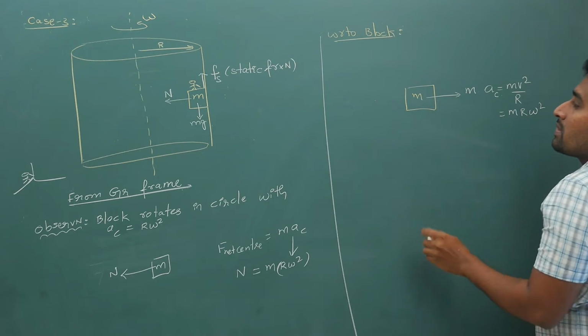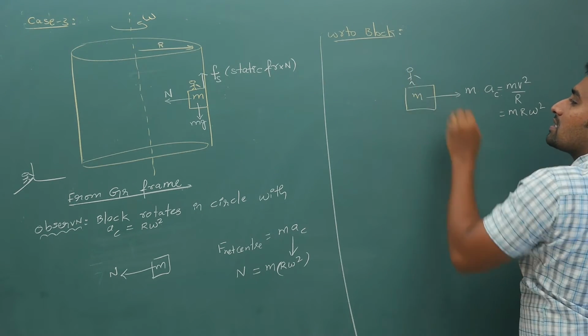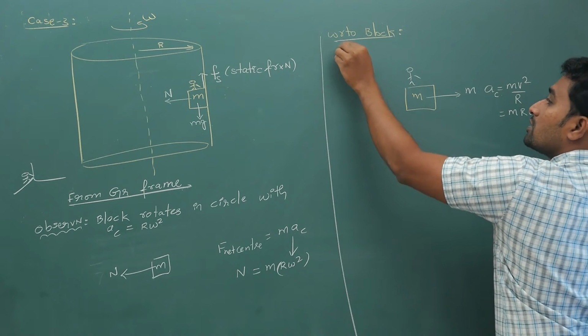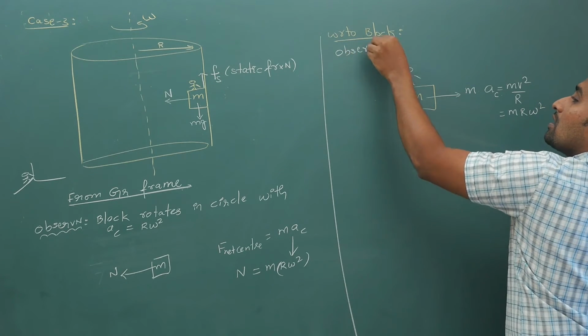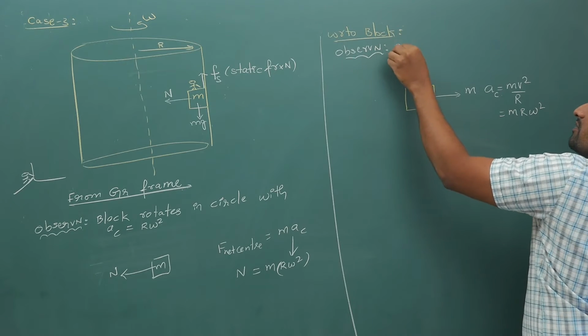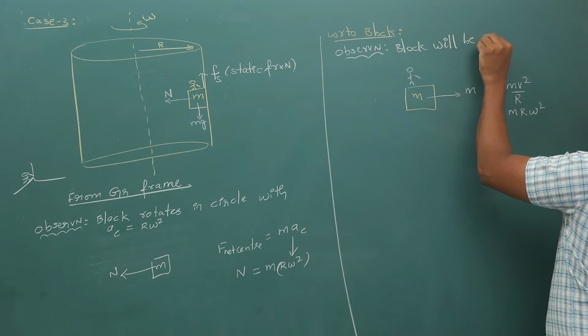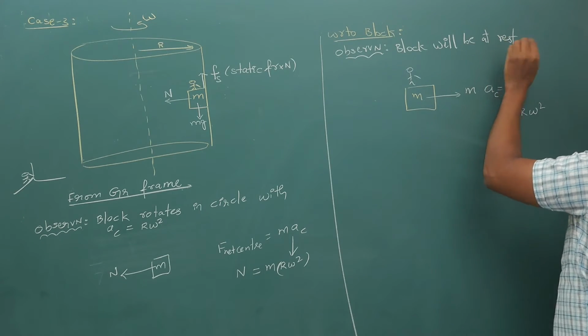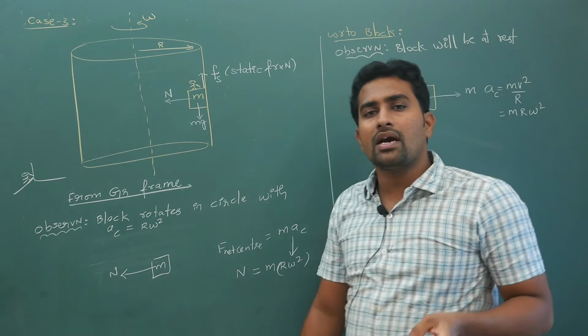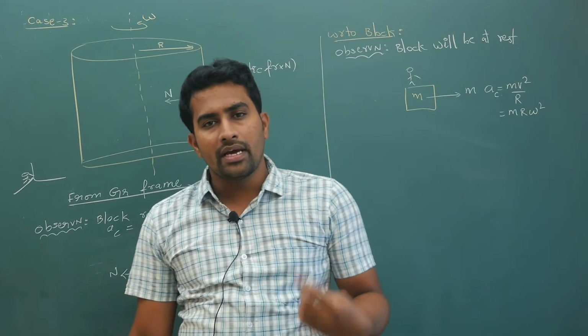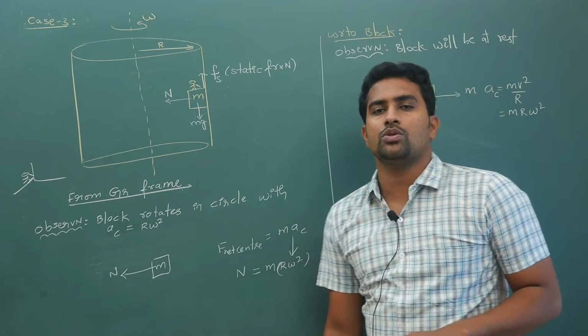Now if you are standing with respect to the block, your observation is that the block will be at rest, and the block is an accelerating reference frame. I told you, whenever we are in an accelerating reference frame, to make Newton's laws of motion valid we will keep a pseudo force.